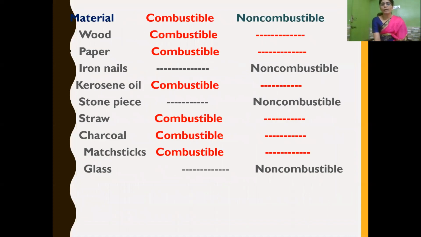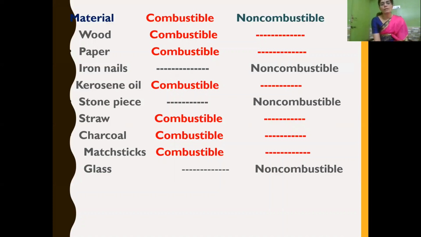So we found that wood gets burnt, so wood is said to be combustible. Paper, does paper burn? Yes, paper is also combustible. And if you keep an iron nail on the flame, will it burn? No, so it is non-combustible. Kerosene oil, yes, it is combustible.